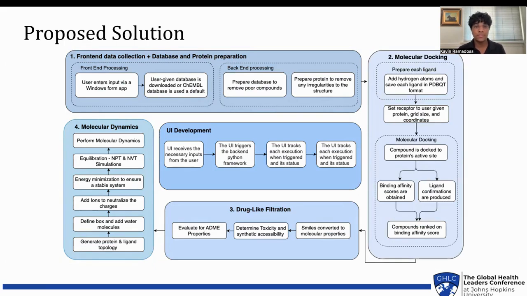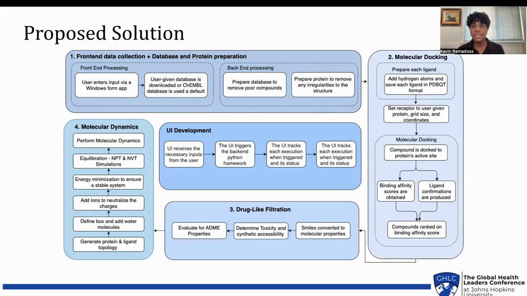To do this, I utilize four main steps as we can see here. In the first step, it is called front-end data collection, where the user enters input via a Windows form app, and then the user is given a choice between the default chemical database called ChEMBL, or the user can bring one as well.